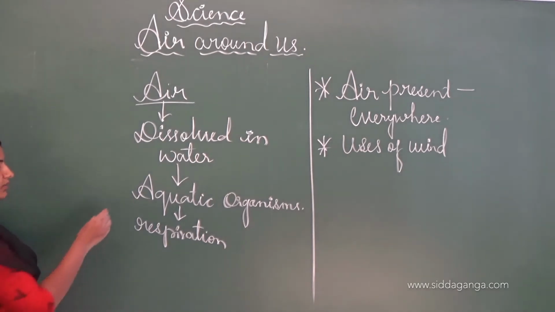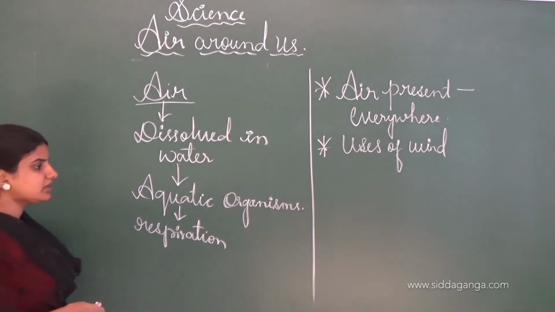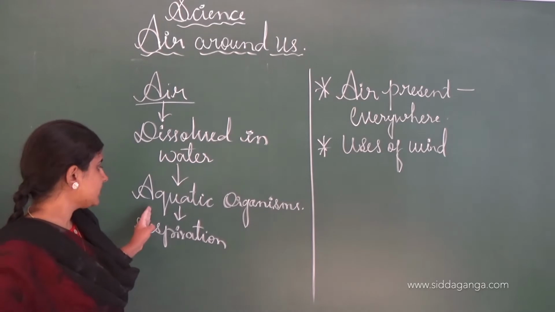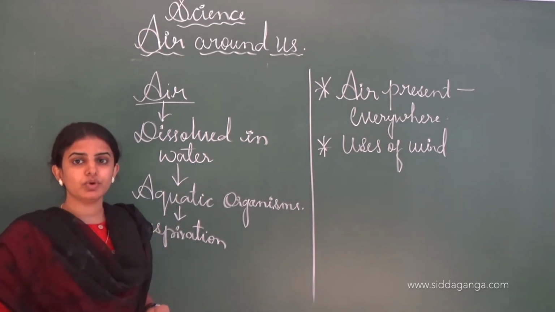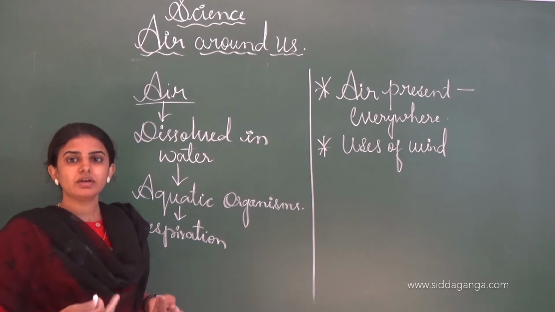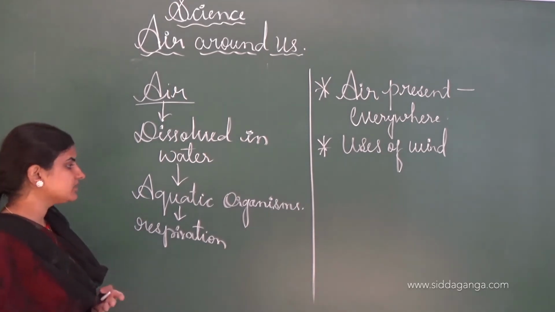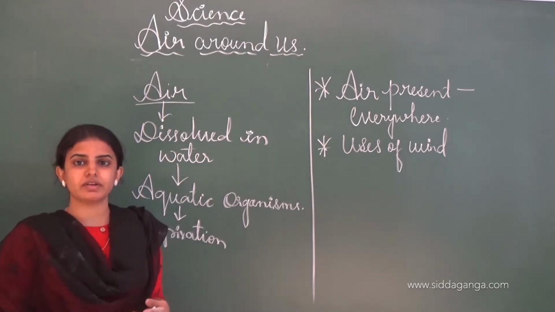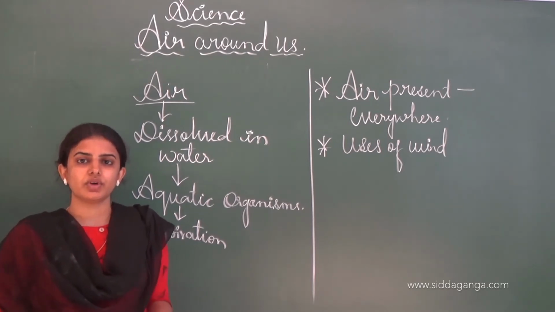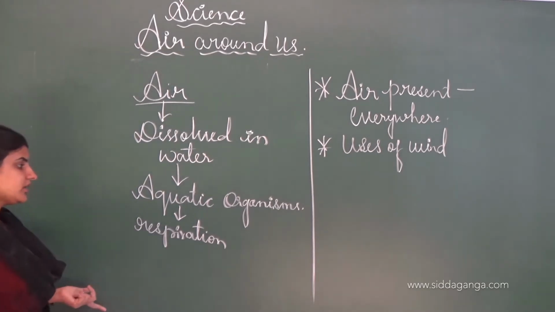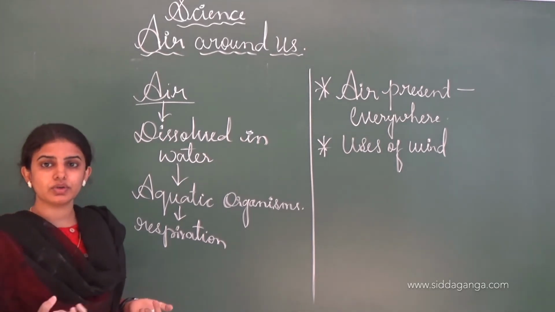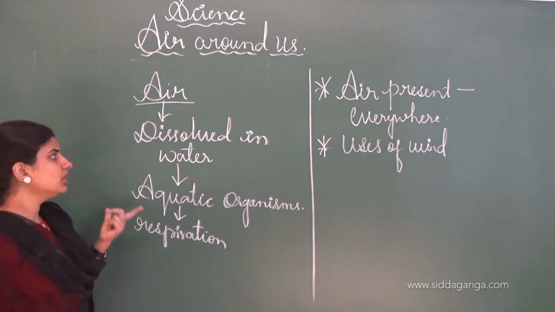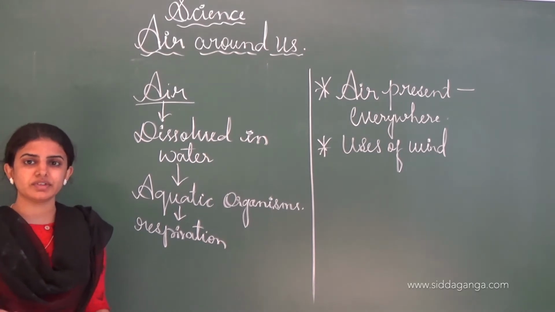Through these respiratory organs they respire the dissolved oxygen which is present in the water. For example, in the previous chapter we learnt about the different respiratory organs of living organisms in aquatic life. For example, the blowhole present in the whale as well as the dolphin acts as a respiratory organ, and through it they respire, and it will hold the air for a long time.